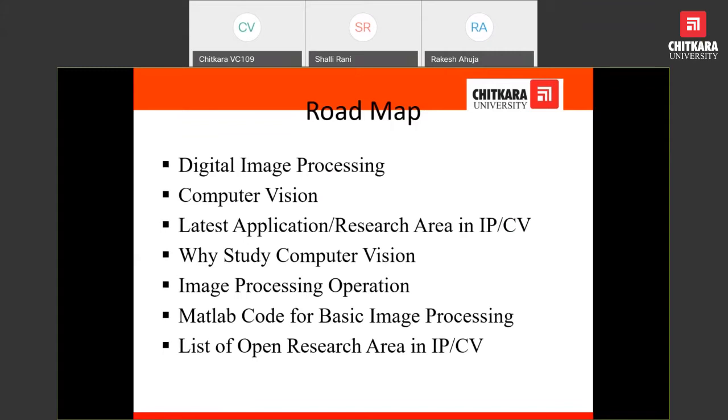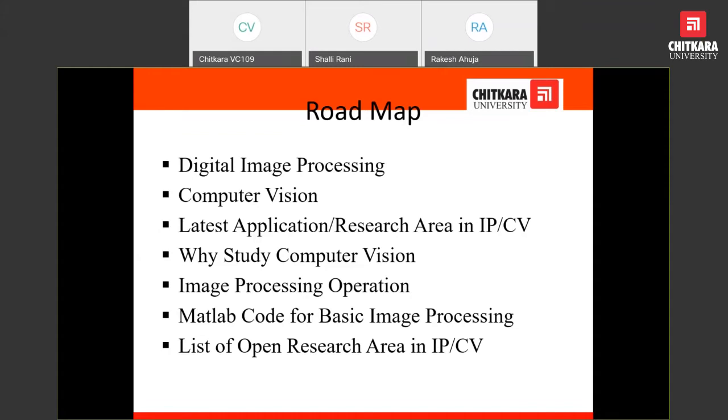We will also understand why there is a need to study computer vision, followed by the basic operations that we can perform in image processing. Then we will discuss the MATLAB code for basic image processing, and finally the list of such areas in image processing or computer vision.